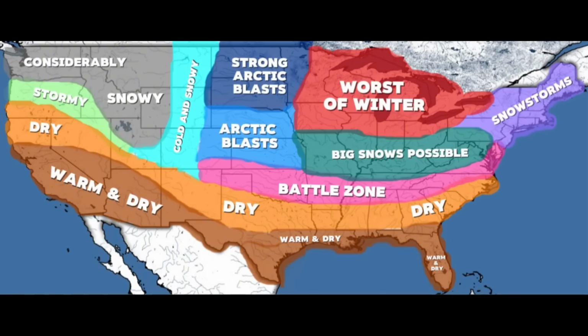For our orange section, dry conditions are expected. Because this area is on the average to slightly above average line for temperatures and below average for precipitation, we only needed one word to describe this section. Rain will still fall in these areas though, but your rain chances drop off significantly as you move further west.